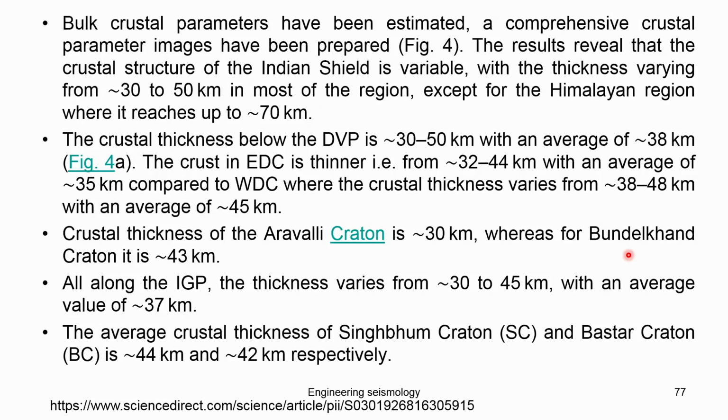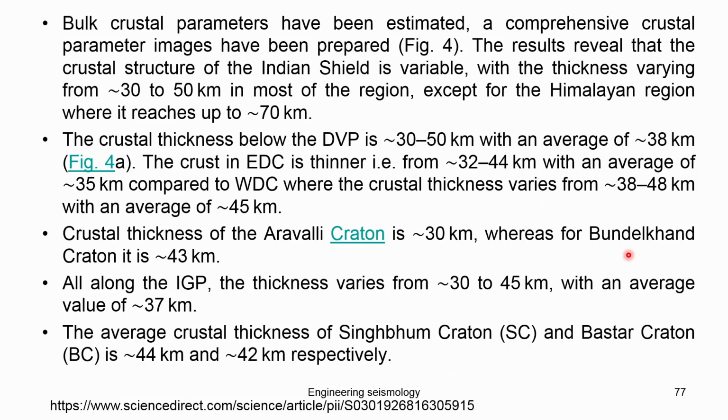The result revealed that the crustal structure of the Indian shield is variable, with thickness varying from 30 to 50 km. That is what we have also seen; the previous author also described a similar variation, with thin crust in the southern part and thick crust in the Himalayan region. But there is a slight difference. About 10 kilometer or 5 kilometer thickness difference is not a very big amount when you consider geological studies.